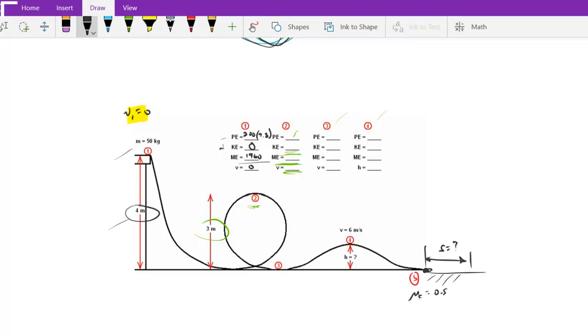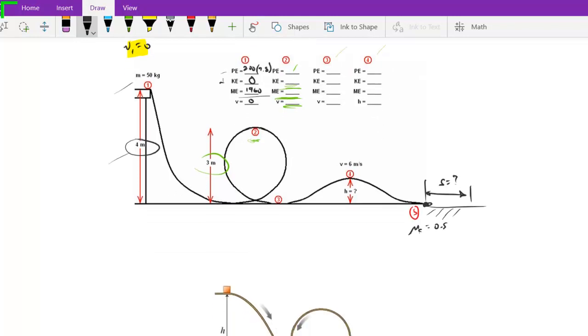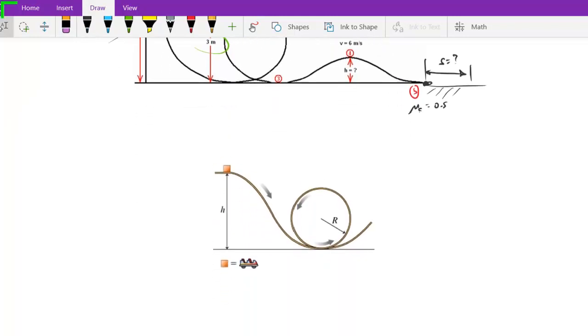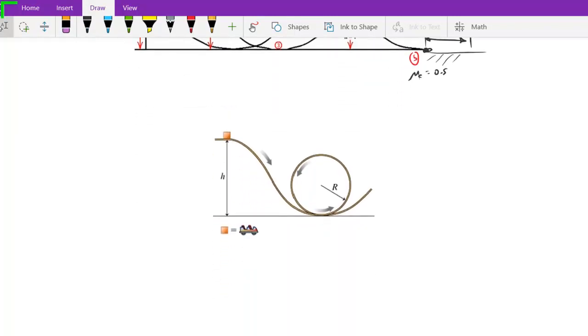So we'll do this in class, but take a screenshot of it right now and try to work it out before we do it. This one is pretty simple to fill out this table. And if you want a little bit more of a challenge after that, try this one here. Think about an object which is up here.